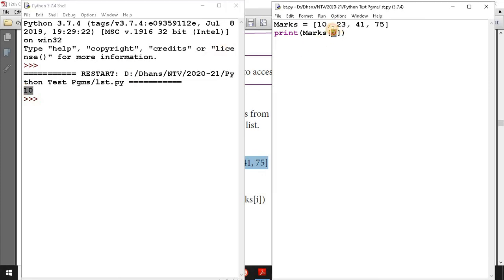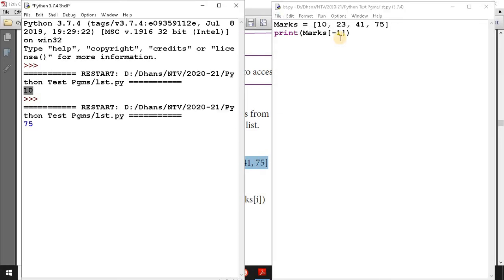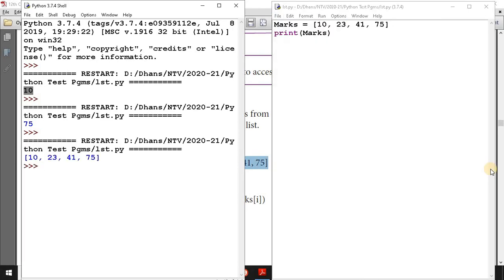So instead of marks of 0, marks of -1, what will it display? I saw this as 75. Print just marks means what will happen? Just the name only. What will happen? The entire list will be displayed with the square brackets also. The list will be displayed as a list.